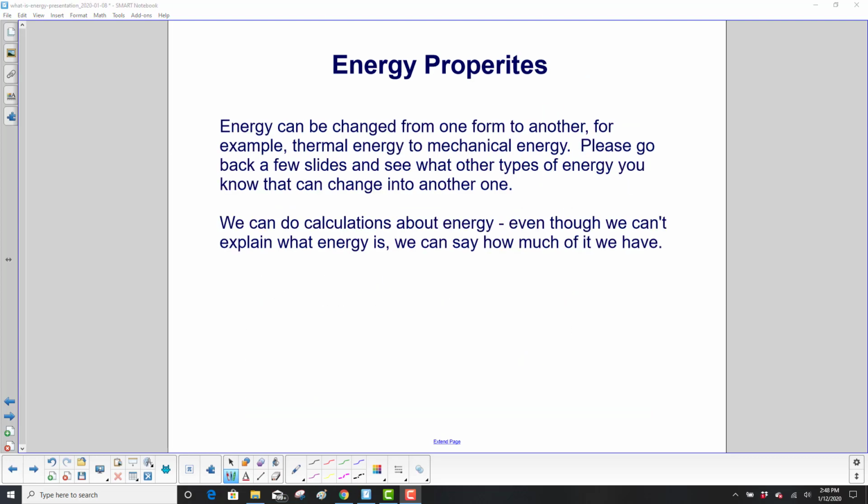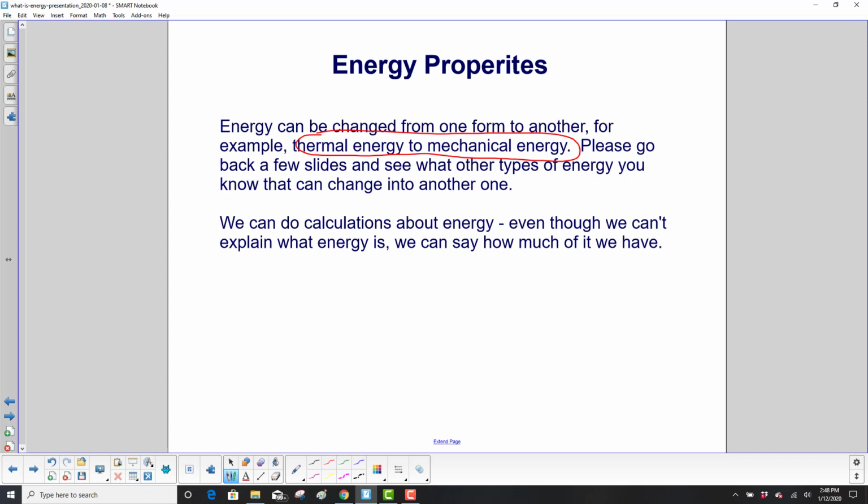Energy can be changed from one form to another. For example, thermal energy to mechanical energy. How would that work? Well, let's say you boiled some water, turned the water into steam, and had steam hit a pinwheel, which is a circular device that has a bunch of little plastic pieces on the outside. The steam will push those little pieces and spin your pinwheel. So you now have mechanical energy, you actually have kinetic energy there.